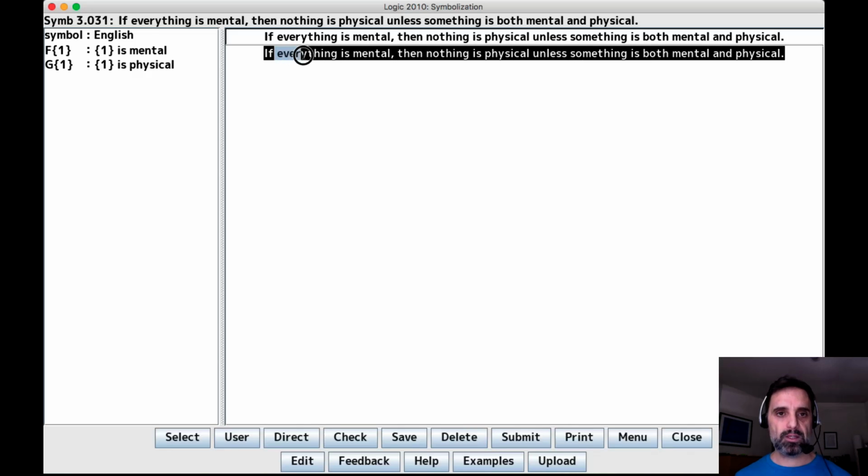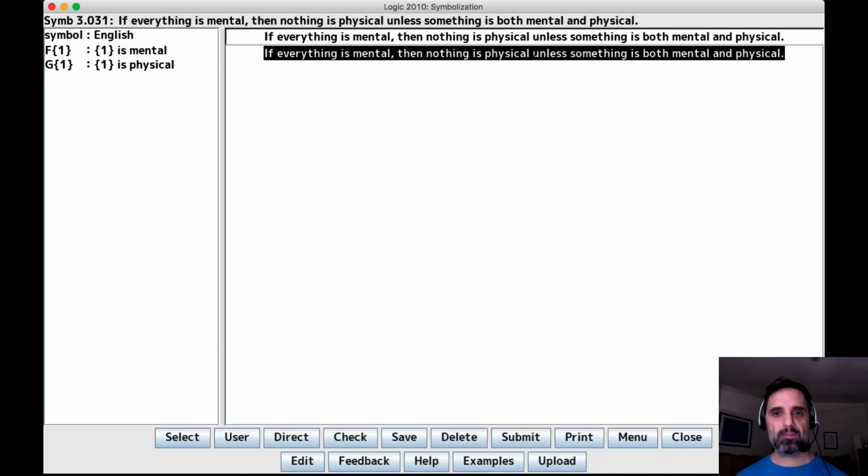Each of them, so this, everything is mental. This is the determinative phrase, that's the verb phrase, so there's a lot left over. Again, determinative phrase, verb phrase, so a lot left over, and same thing here, determinative phrase, verb phrase, lots left over. So those are not the last things that were added in building this sentence. So we have to look at the if, the then, and the unless.